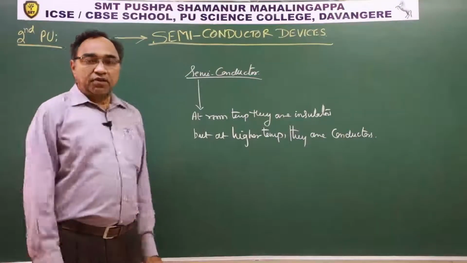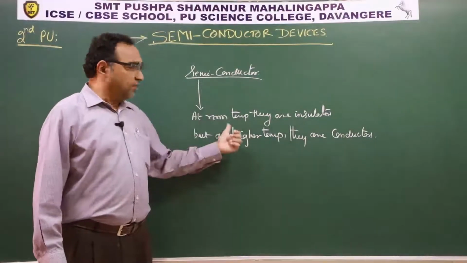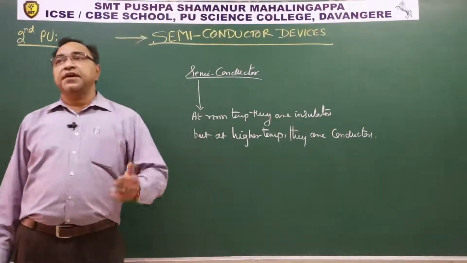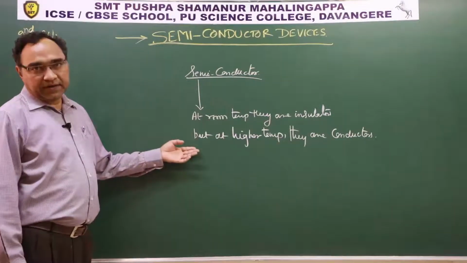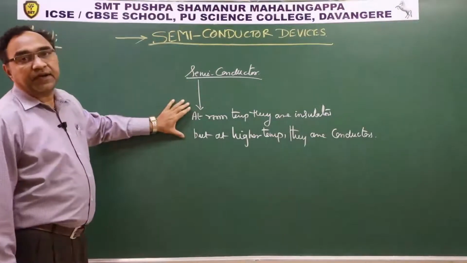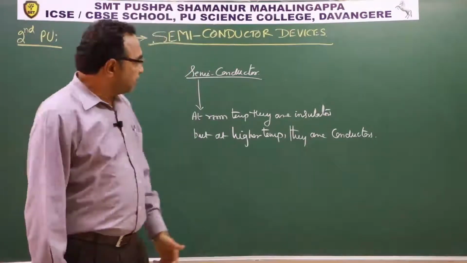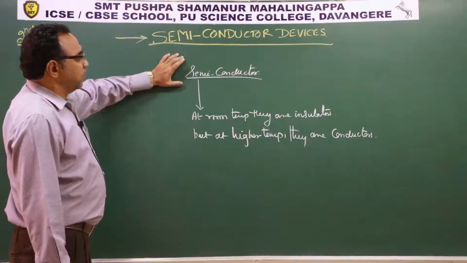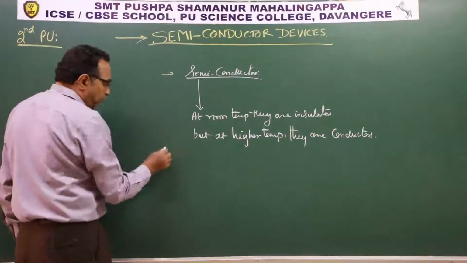So what we can say, semiconductors are those substances which will behave as insulator at room temperature, but as you increase their temperature, they start behaving as conductors. So basically, semiconductors function at a little higher temperature, not very high temperature, a little higher temperature. How exactly this is obtained? We will see this. Now, semiconductors are of two types. If you see, what are the types of semiconductors?